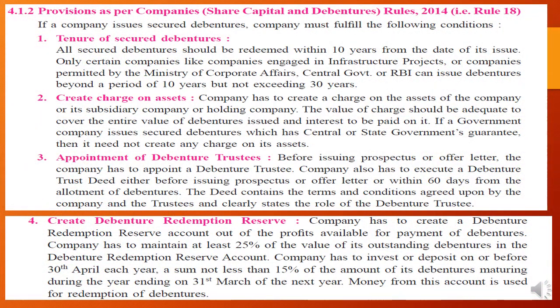Students, now we will see the next important question from this chapter: the provision for issuing the debenture as per the Companies Rules 2014, that is Rule 18. If a company issues secured debentures, which have a charge on the asset, the company must fulfill the following conditions. This rule will be applicable only when the company is issuing secured debentures. You know what a secured debenture is.